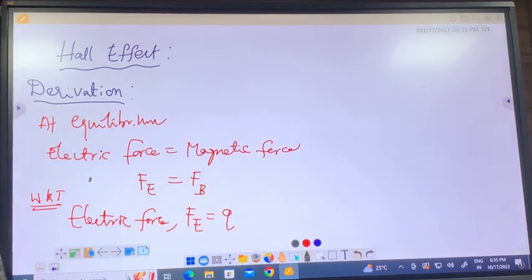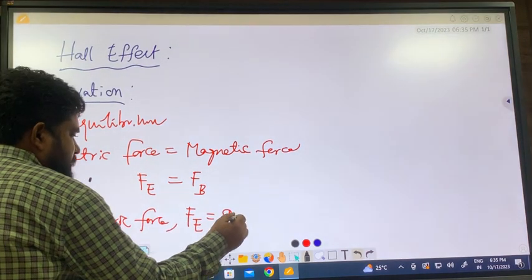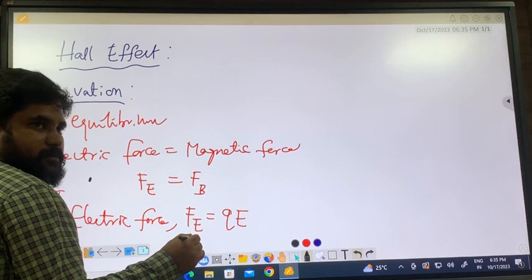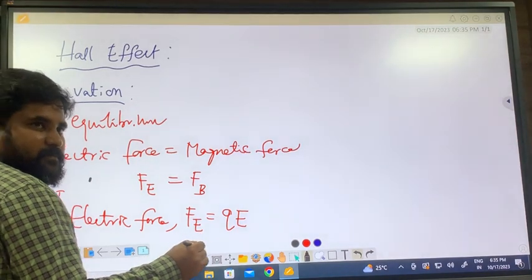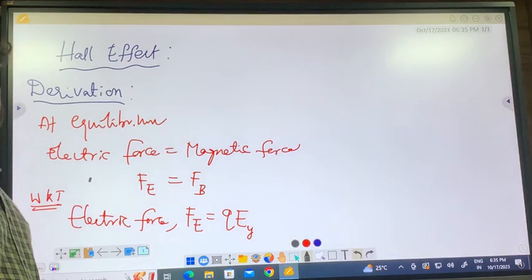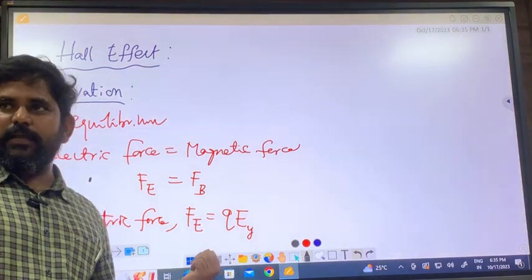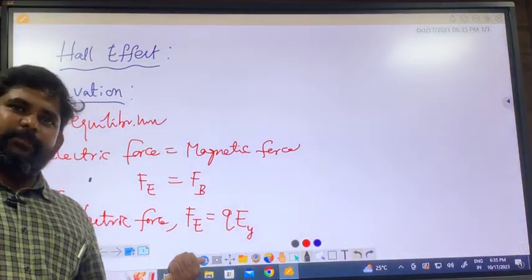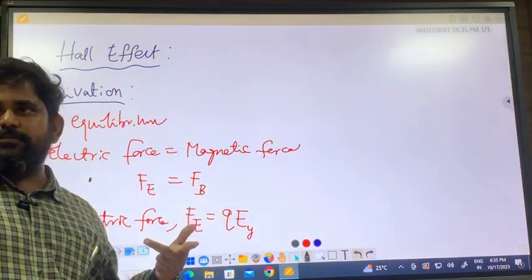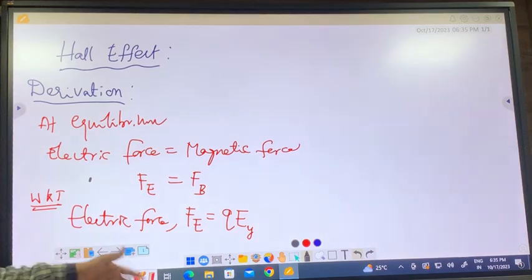If the charge is Q, F_E is nothing but Q into E. What is the direction of E? According to our diagram, it is Y. Somebody can put X, no problem, but make sure all three are perpendicular to each other.